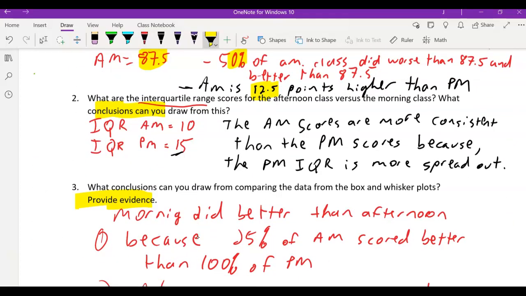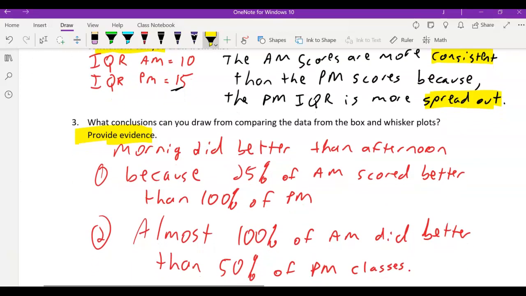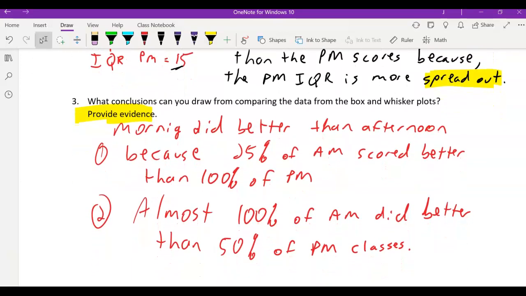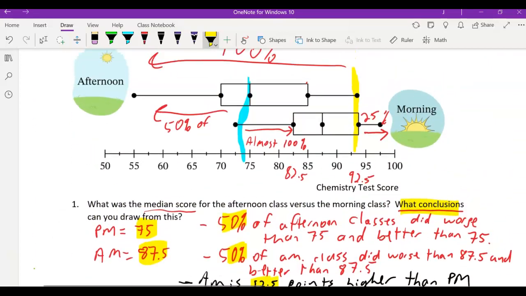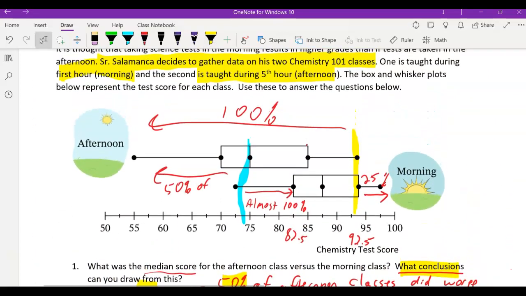When your IQR is smaller, the word is consistent, like the data is more compacted. When the IQR is big, it's more spread out, less consistent. And then overall, you need to compare the percent of one versus the percent of the other. You can see how I wrote the percent of AM did better than 100% of PM, or 100% of AM did better than 50% of PM. Those kinds of evidence are what I need on the quiz. I hope that helps.